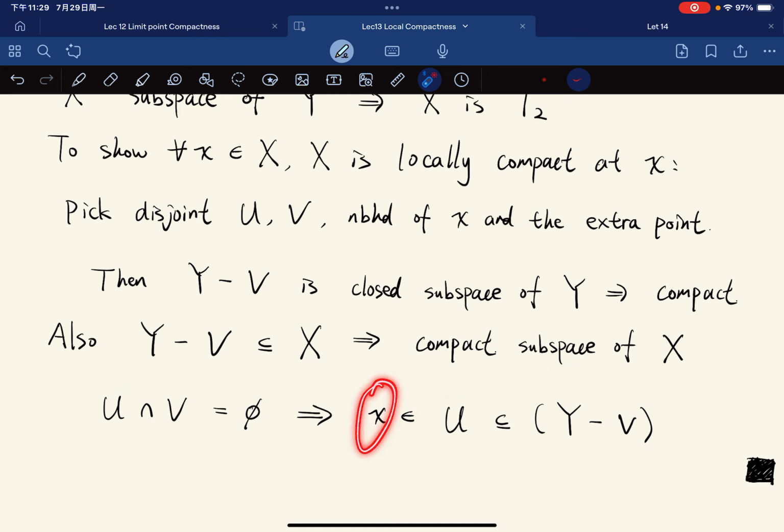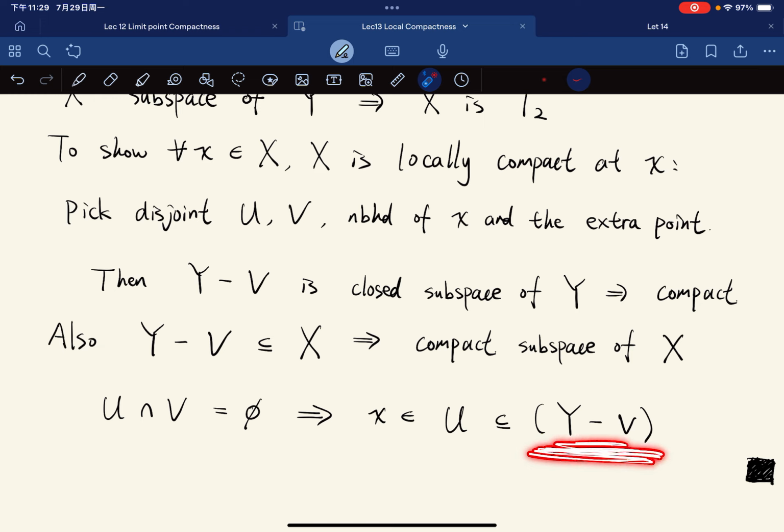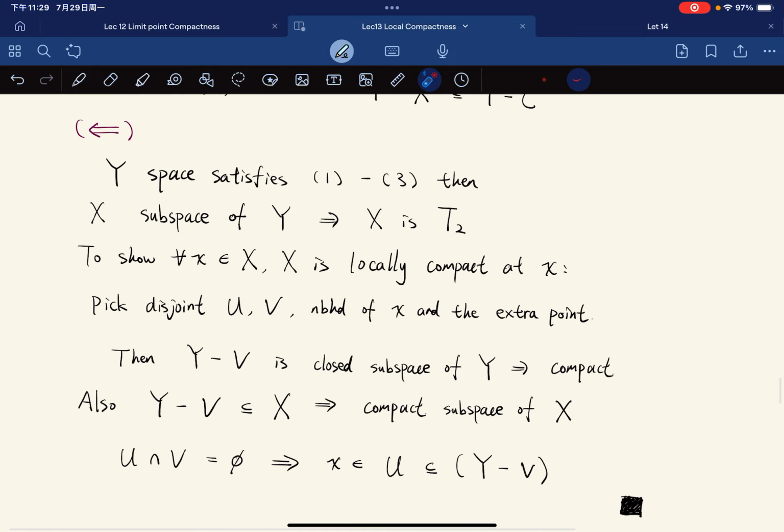And x is in U, and Y minus V is a compact subspace of X. So this is what we have now: a compact subspace of X such that it contains a neighborhood of x. We just use the extra point compactness. And this is really it, the big theorem.